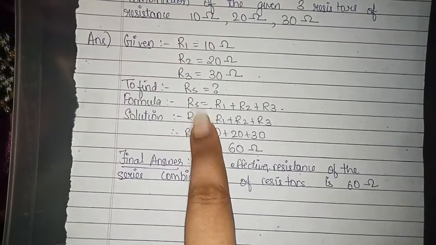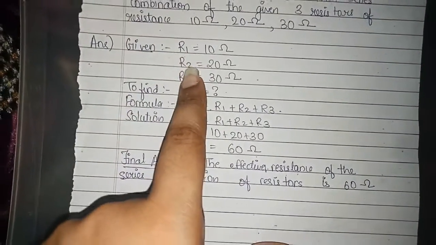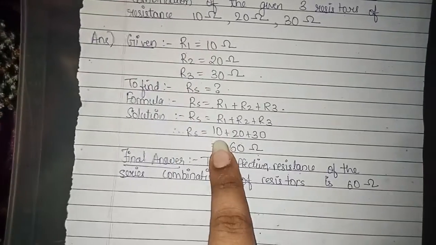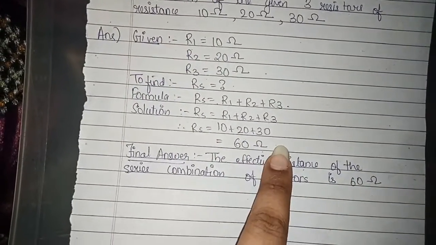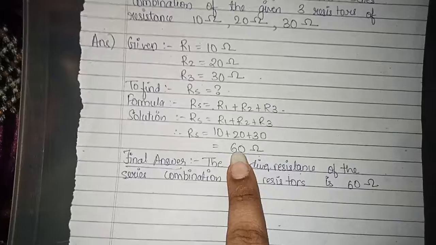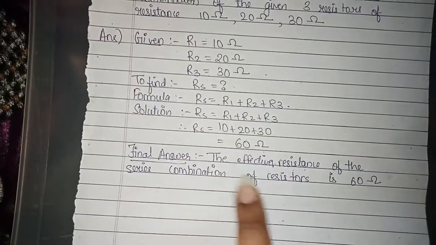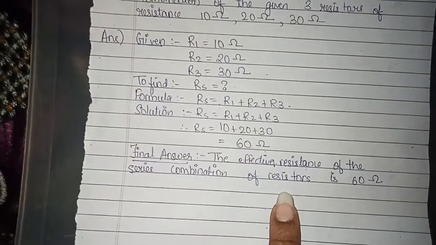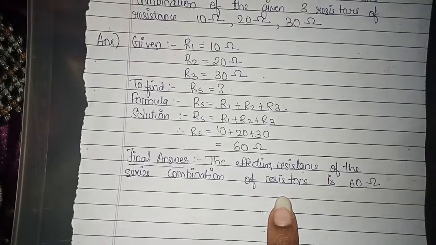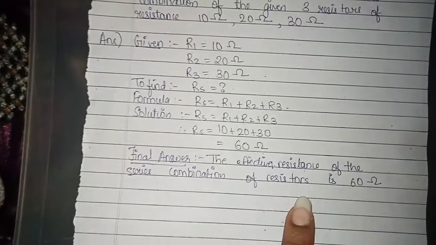My formula will be Rs is equal to R1 plus R2 plus R3, which is equal to 10 plus 20 plus 30, which is equal to 60 ohm. So my final answer will be: the effective resistance of the series combination of resistors is 60 ohm.